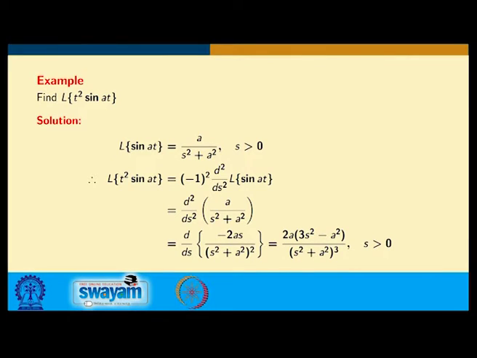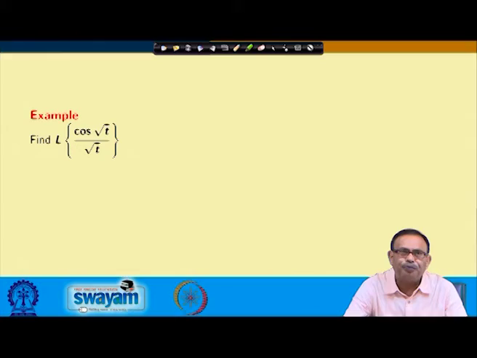Let us again see it. This one, Laplace transform of sin a t, is this. So, you are getting d/ds of this, and from here you can obtain this result, d square by d s square, 2a into 3 s square minus a square by s square plus a square to the power whole cube.